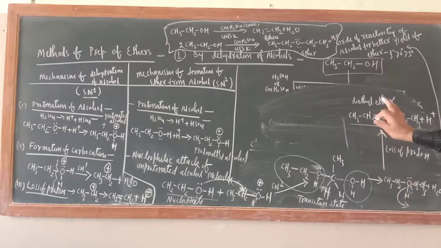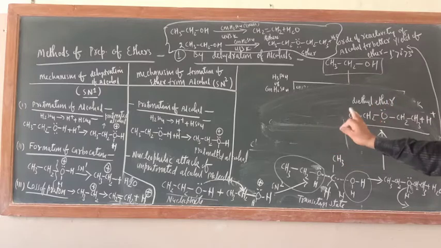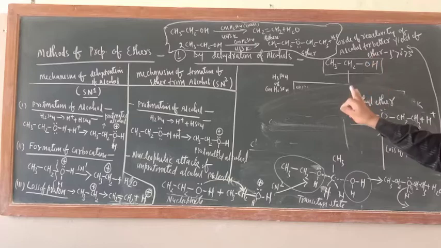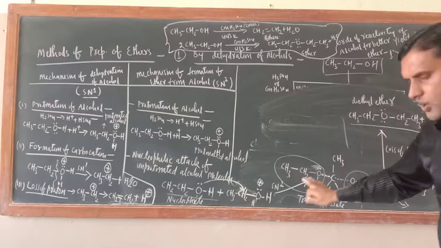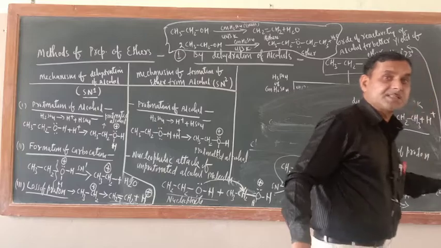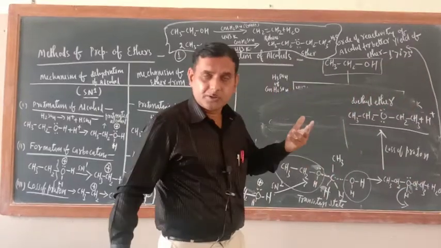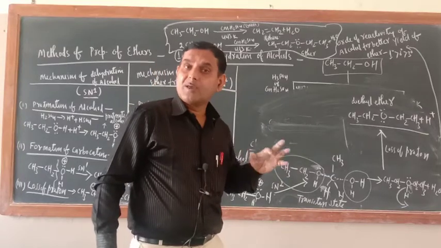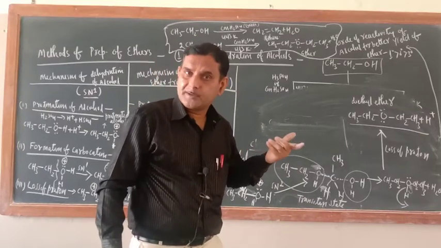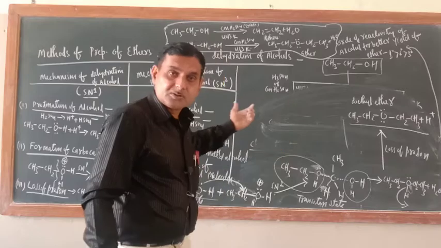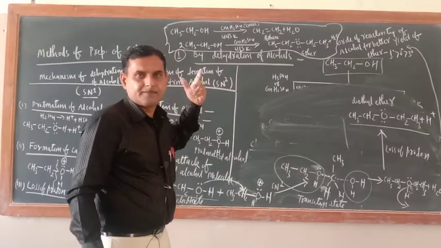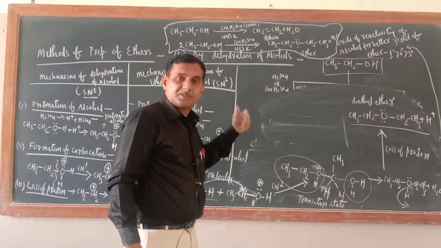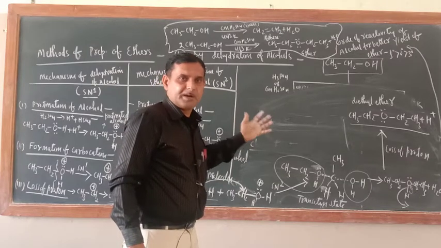So this is the comparison, plus the methods of preparation of ether from dehydration of alcohol. Both are dehydration of alcohol only, but there is a difference. See, I also want to go to Solapur, you also want to go to Solapur, but I may go by train, you may go by flight. That is the difference. So the mode is different, so the mode of mechanism is different here. And the condition is also different. Since the mechanism is different, the condition will also be different.